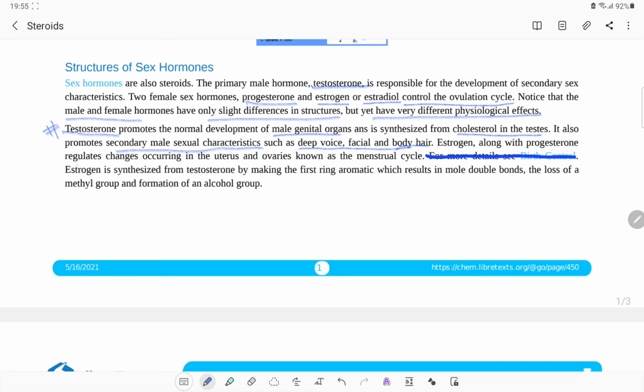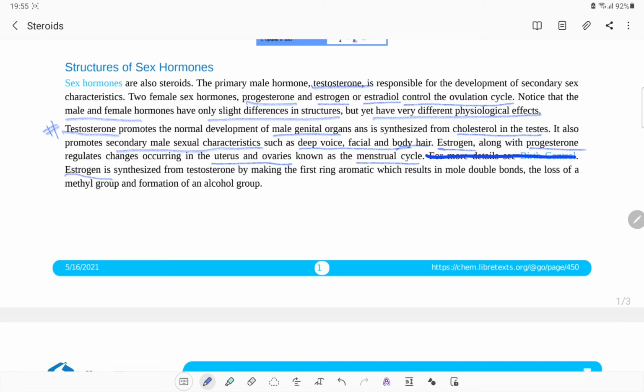Estrogen along with progesterone regulates changes occurring in the uterus and ovaries, known as the menstrual cycle. When we look at estrogen, again the starting material can be cholesterol, and then along with progesterone and the other steroidal systems, they help in the changes of the uterus and ovaries, which again turn into a menstrual cycle.